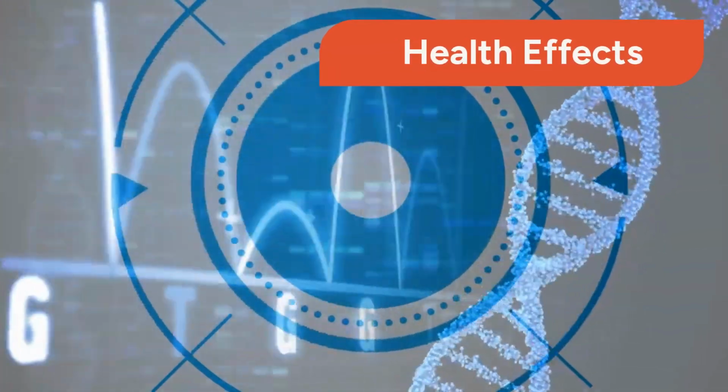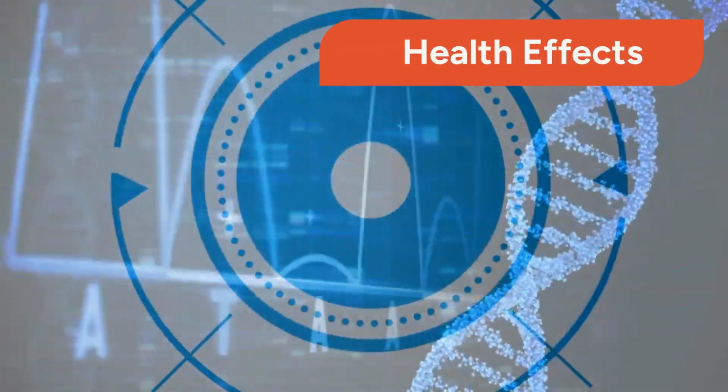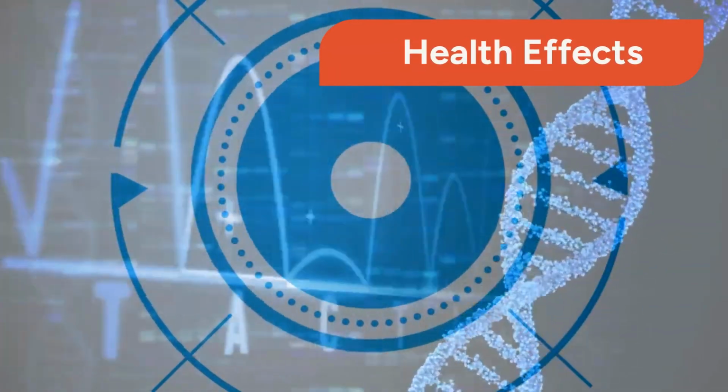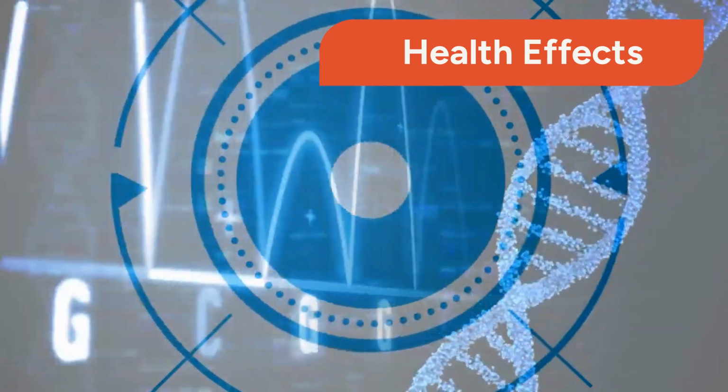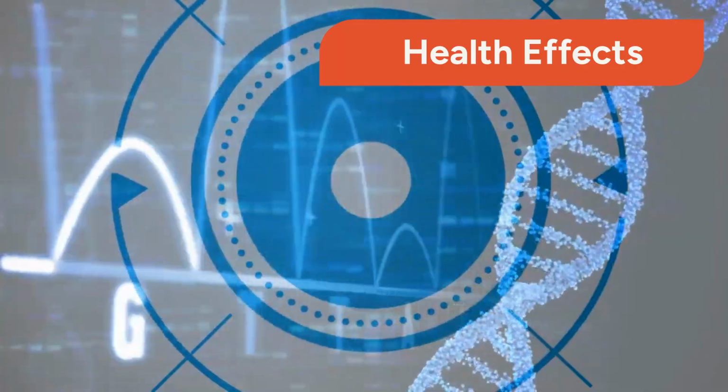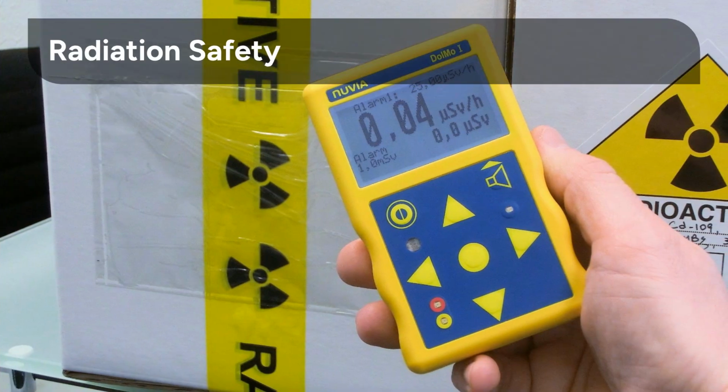High doses of radiation can cause acute health effects like radiation sickness. However, lower, chronic exposures are more often associated with an increased risk of long-term effects, such as certain cancers. Given these effects, radiation safety and protection are paramount.